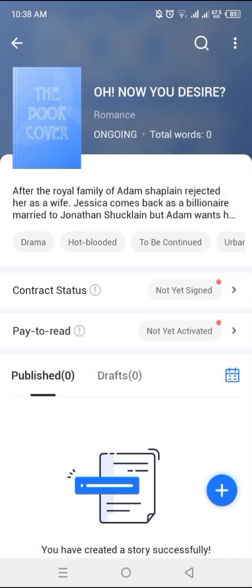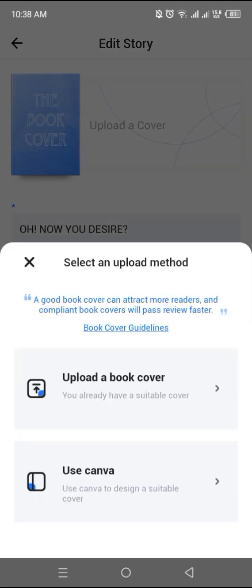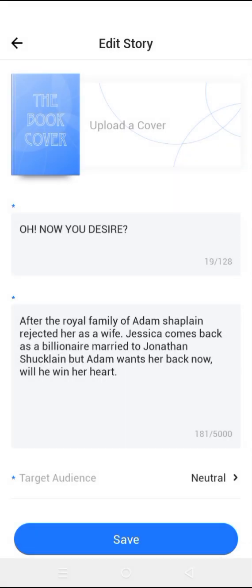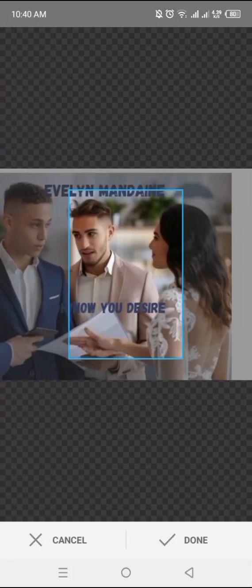You click your book. Make sure that it's online. You do these things online when there's Wi-Fi. And then we're going to click edit, and then you're going to click upload book cover. You can either use Canva like we did, or you just upload. Since we used Canva and we have the image in our gallery, we're going to click upload cover.